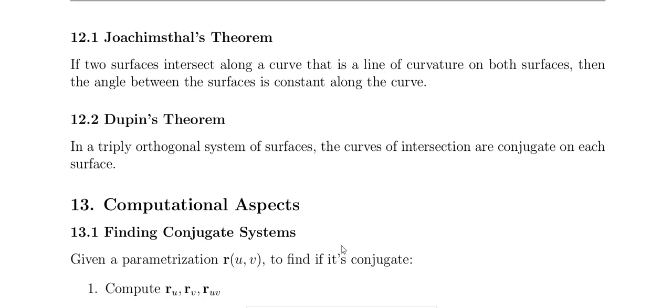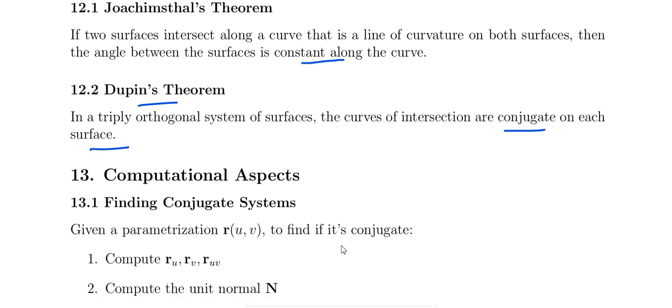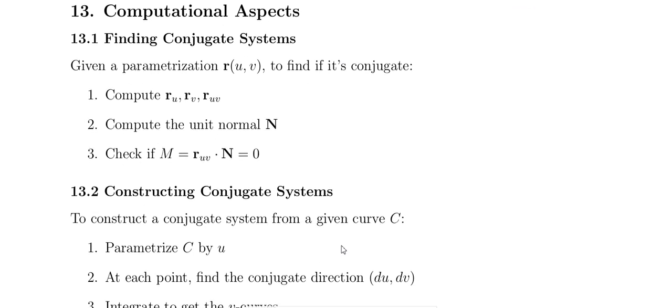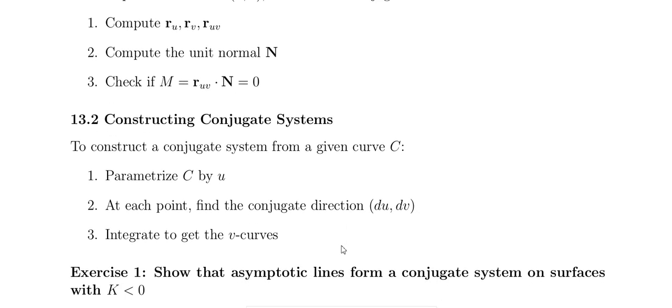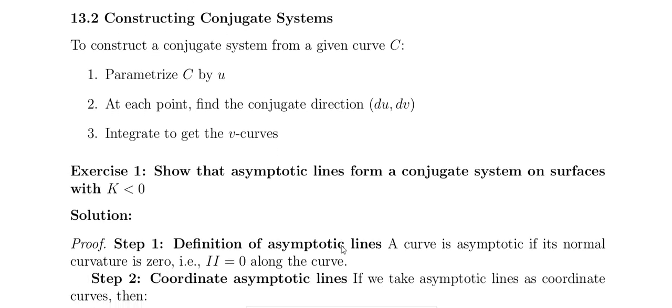Joachimsthal's theorem: if two surfaces intersect along a curve that is a line of curvature on both surfaces, then the angle between the surfaces is constant along the curve. And Dupin's theorem: in a triply orthogonal system of surfaces, the curves of intersection are conjugate on each surface. So to find the conjugate system, with the parameterization formula r_u, r_v, r_uv and unit normal, putting M equal to 0 we get the result.